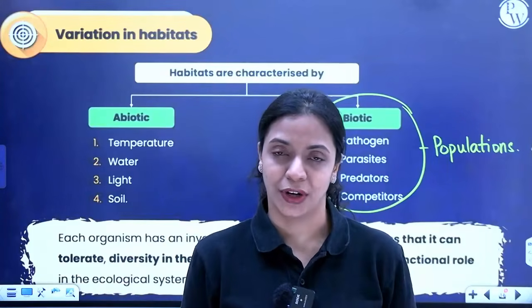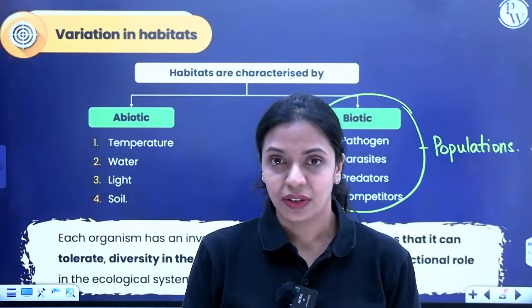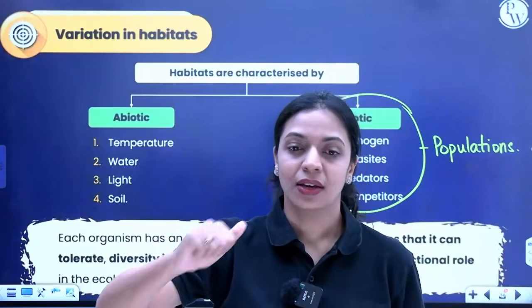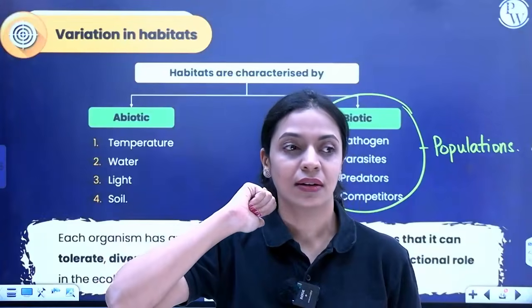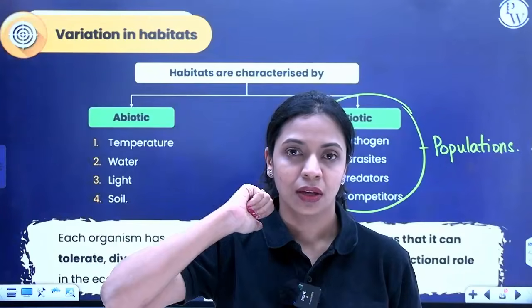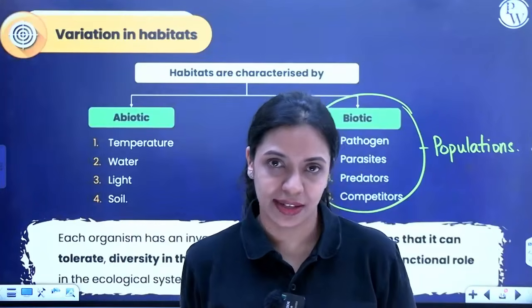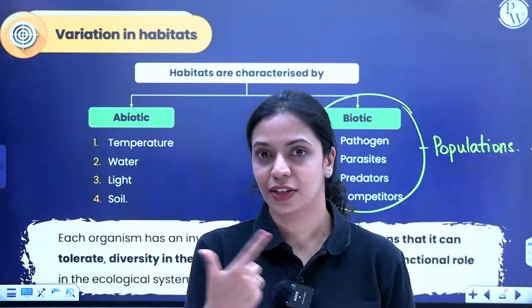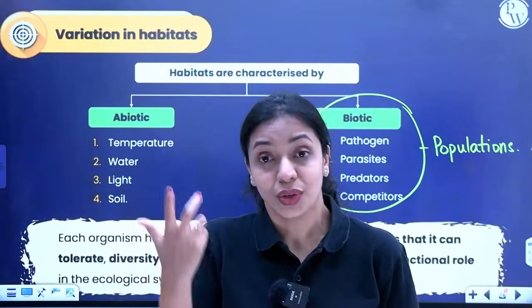That is an important point. All of this together is our niche. What are the different things? Firstly, what is the range of conditions that an organism can tolerate? Secondly, what is the diversity it is showing in utilizing resources?